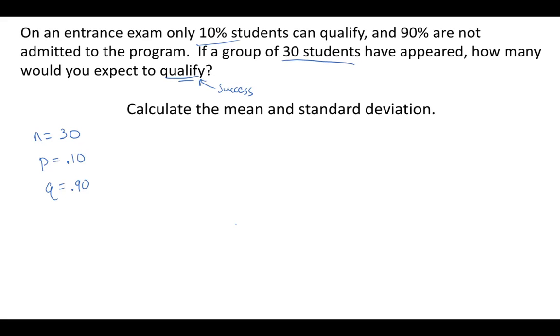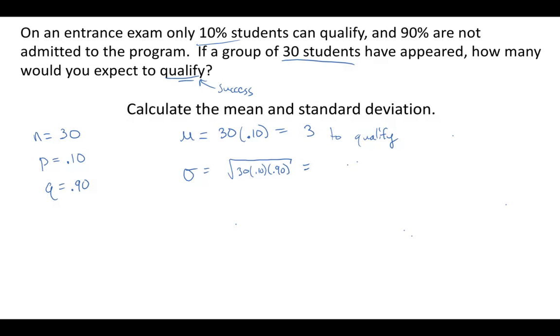So with that, we can answer these two questions. How many would you expect to qualify? So that's going to be the mean, just NP. So we do 30 times 0.10. Pretty simple. And that's just going to be 3. So we would expect 3 to qualify. That's our mean. Our standard deviation, sigma, is square root of NPQ. So 30 times 0.10 times 0.90. Let's type that all in. And that gives us 1.64.